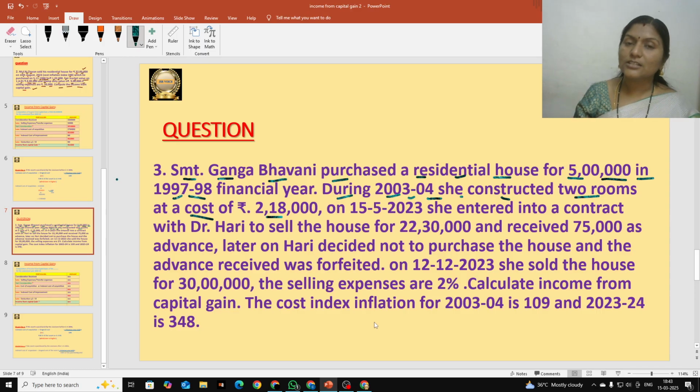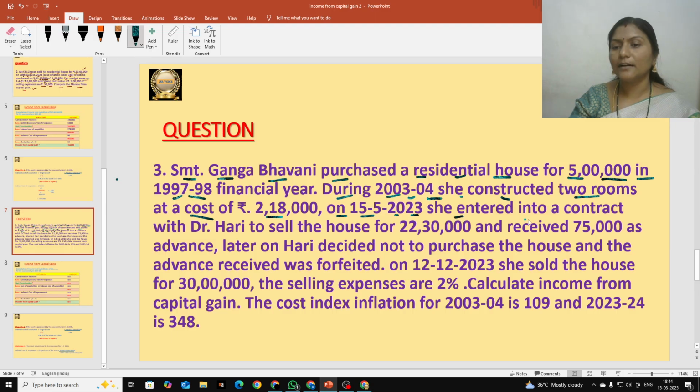If any additions are made to the asset, we should calculate indexed cost of improvement also. Okay, so 2 rooms are constructed for that house. So some improvements are made to the asset. So we should calculate indexed cost of improvement here. And next, on